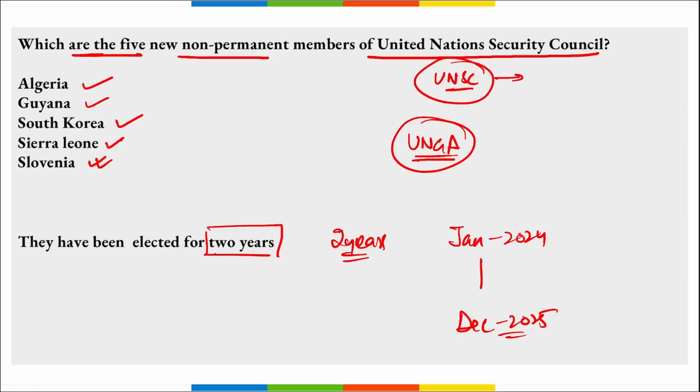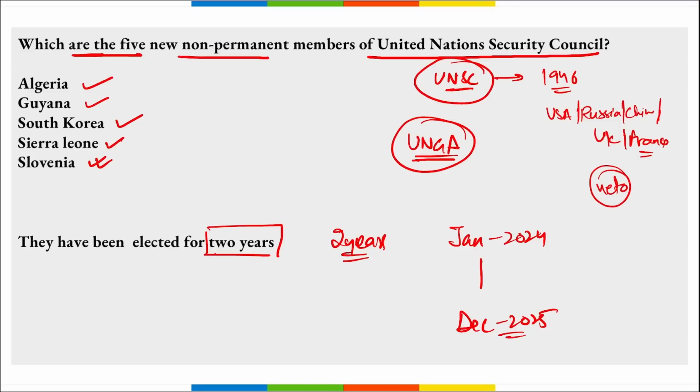Then if we talk about United Nations Security Council, it was established in 1946, correct? And it is to maintain international peace and security, right? It has 15 members, 5 of which are permanent members. And which are the permanent members here? USA, Russia, China, UK, and France. These are the permanent members, right? And they have a right to veto also, that can undo any decision or resolution.